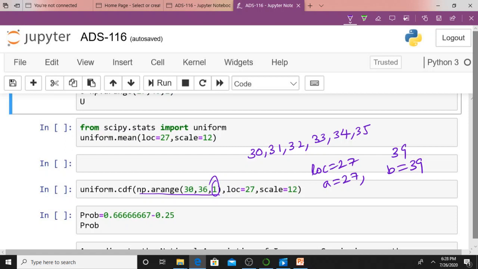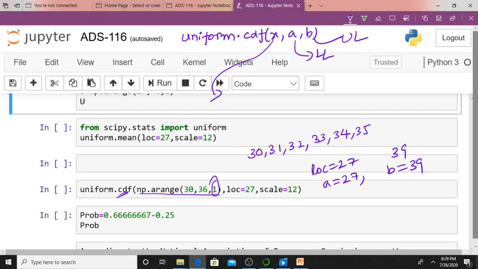Now what do I have to do? I have to calculate the cumulative distribution function. First we will try to understand the cumulative distribution function. Let me write uniform dot CDF of x comma a comma b. You must understand, this is the lower limit, this is the upper limit. This function returns the uniform cumulative distribution function at each value of x.